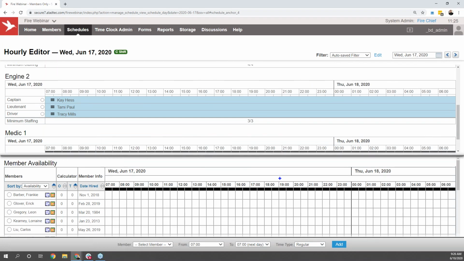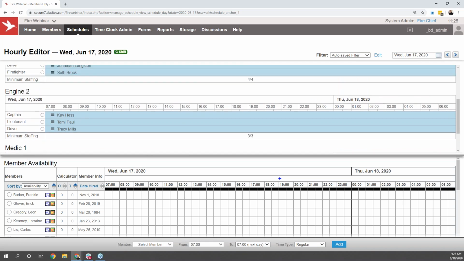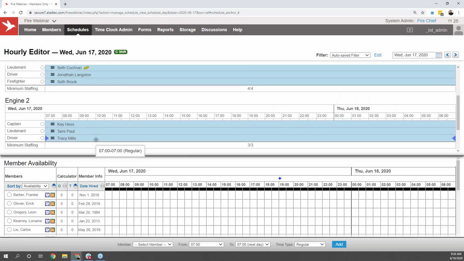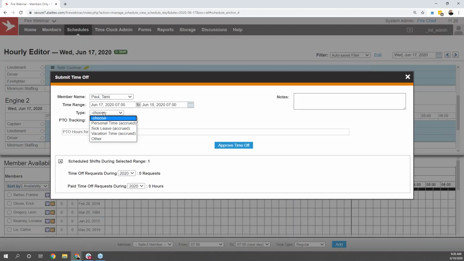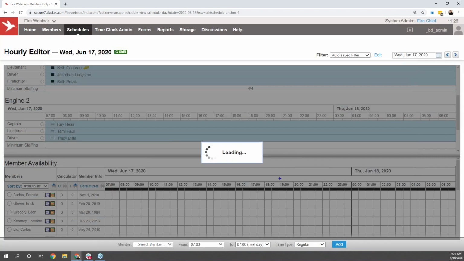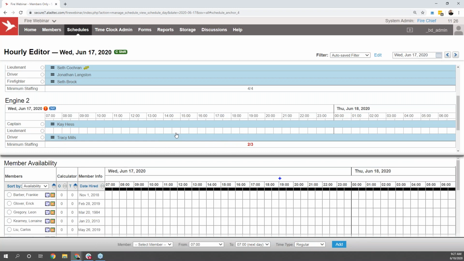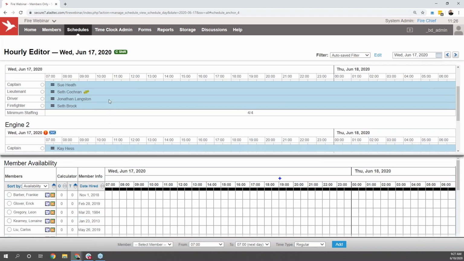From this page, you as the administrator can also make any other day-to-day changes you might need. So for example, if Tammy calls off sick and I need to pull that user off of the schedule, I can hover over the three lines to the left-hand side of the user shift and select the option to submit time off. As the admin, I can choose the type that's needed from the drop-down list. And as soon as I hit approve, that user will be pulled off of the shift, we'll get our minimum staffing alert, and we'll be able to send that blue envelope out.